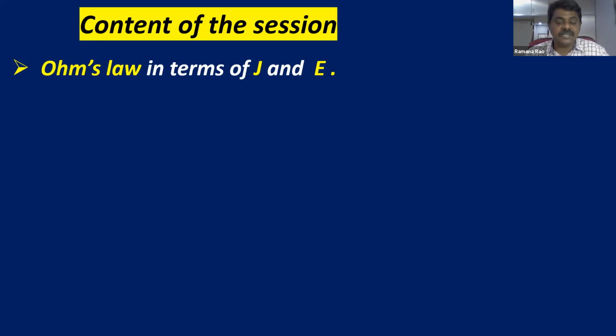Current density. What is E? Electric field intensity. Both are vectors. We learned about J in this chapter, current electricity, and about electric field in the previous chapter. So we are going to explain Ohm's law in a microscopic view, with the help of J and E in vector form.